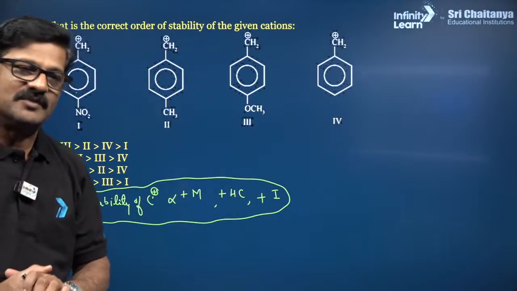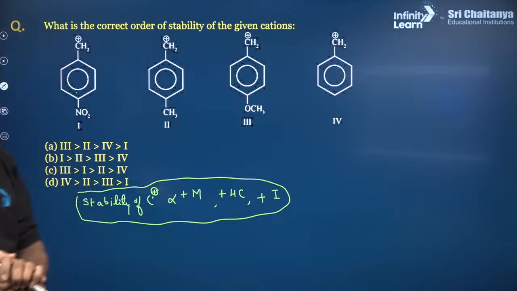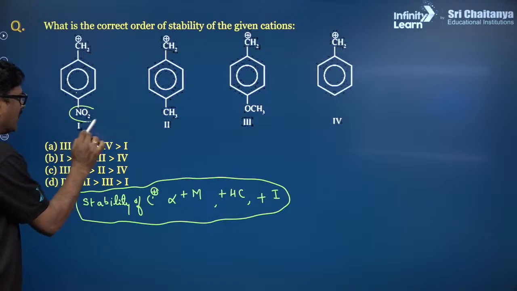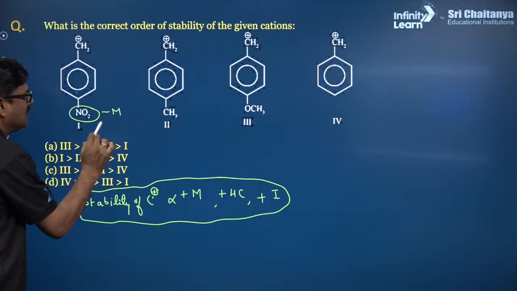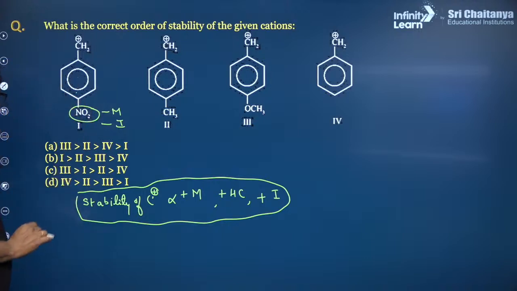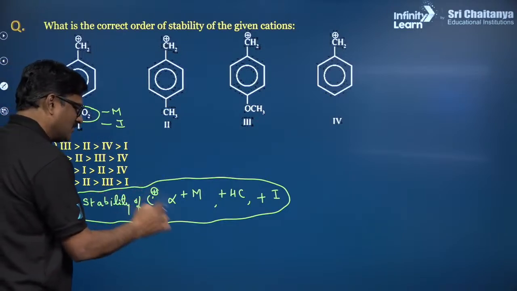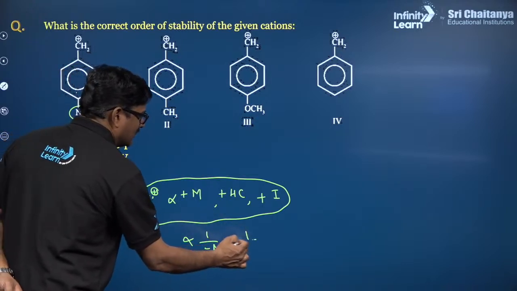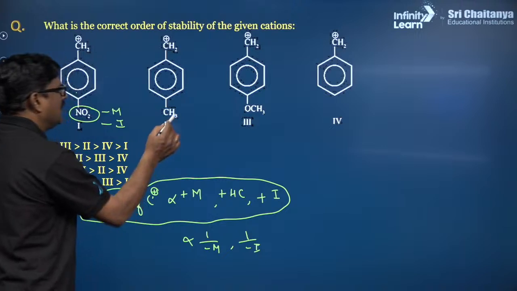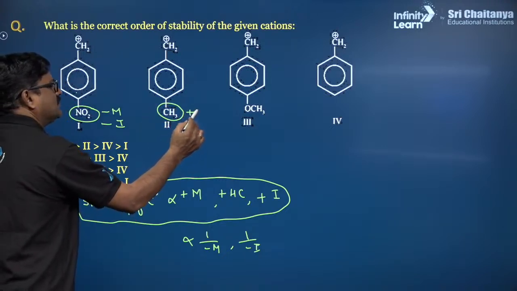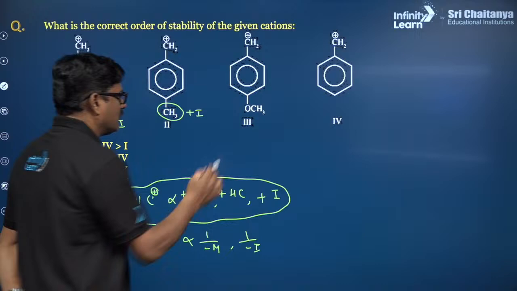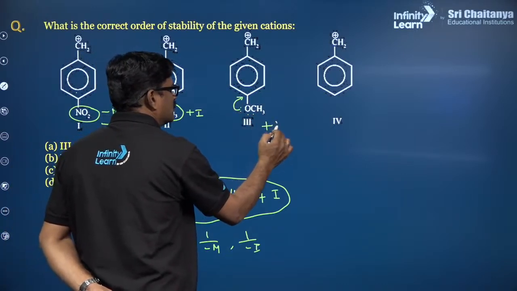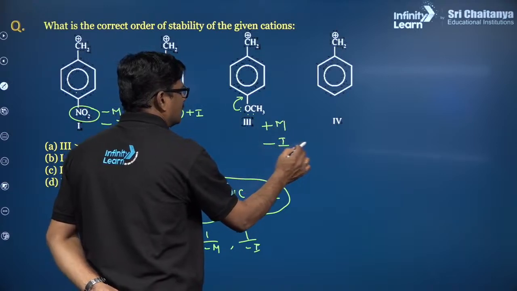Okay, we are discussing multiple choice questions for the NEET preparation aspirant. Now let us see, there is something given. The nitro group has a strong minus M effect and a strong minus I effect, right? And the stability of carbocation is inversely proportional to negative mesomeric effect and negative inductive effect. That we'll see. And it is going to have positive inductive effect, and a lone pair of electrons is there, which it can give. So it is going to be positive mesomeric effect and negative inductive effect, no effect.